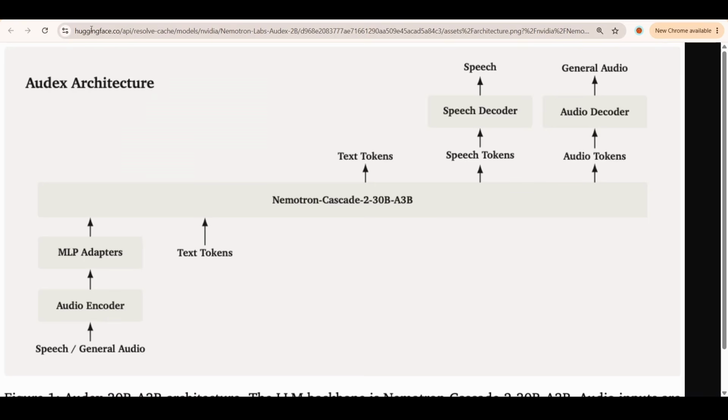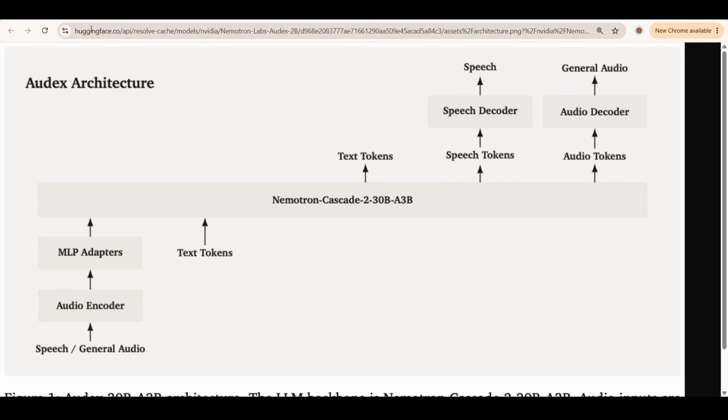That's wild. All right, quick architecture breakdown, and I promise to keep this painless. At the core, there's a regular text language model. That's the part that thinks. Then Nvidia bolted on 2 things. On the way in, there's an audio encoder. It's actually a Whisper-based encoder, which you'll literally see in the files when we download this thing. Its job is taking raw sound and converting it into embeddings the language model can read, right alongside normal text. So to the model, your audio basically just looks like more words in the sentence.